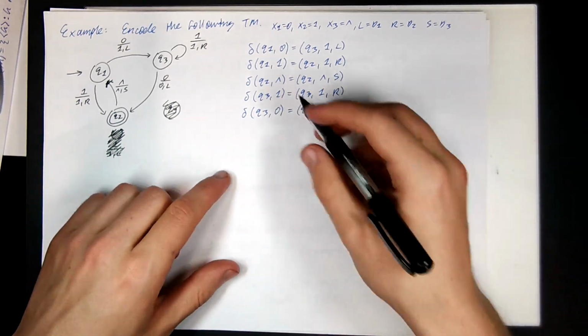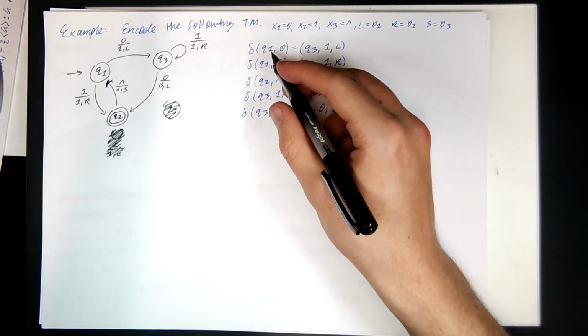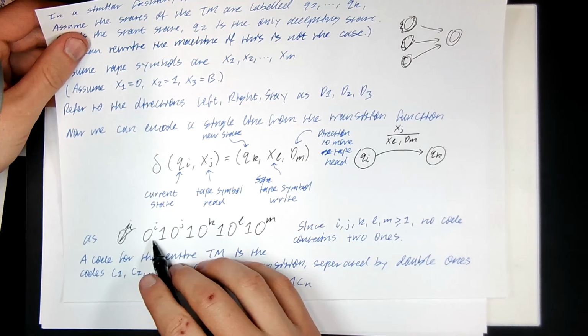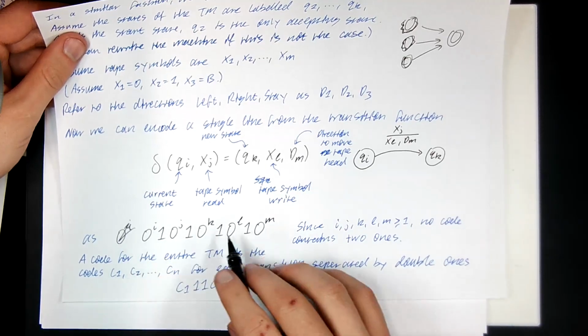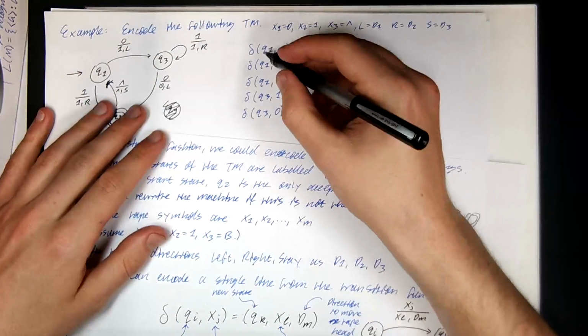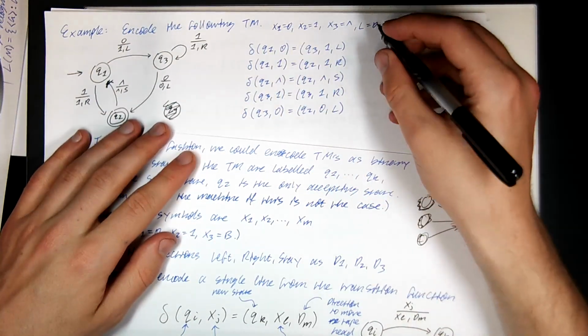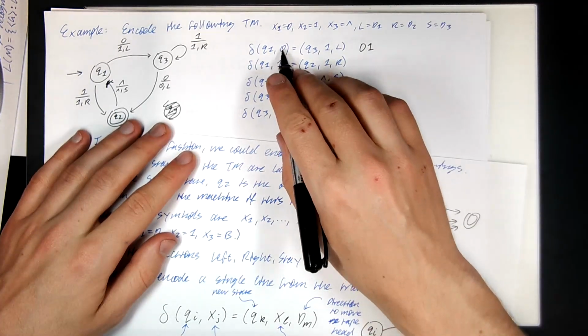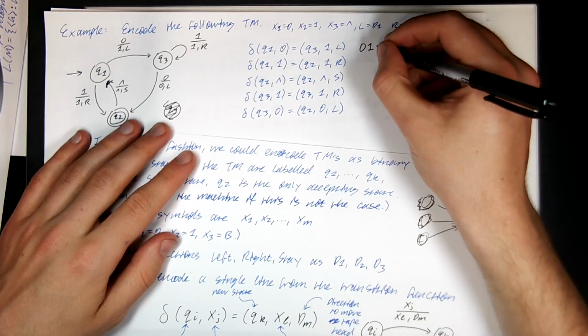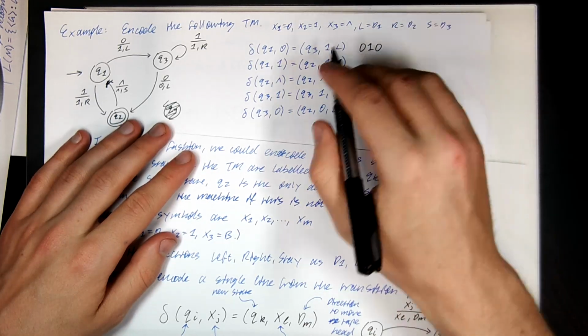Let's encode it. So what was my rule for encoding? The zeros for the exponents separated by ones. So if I'm in state Q1, that's going to be a single 0 separated by a 1. I see a 0 that corresponds to x1, so I put a single 0.